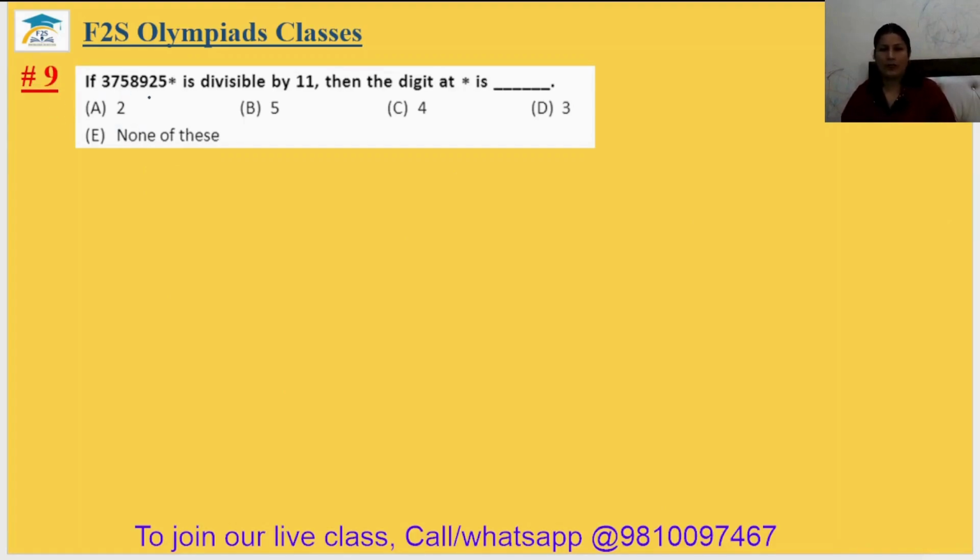Question number 9. This number is divisible by 11. Then what is the digit star? So what is the divisibility rule of 11? The divisibility rule of 11 is: the sum of the numbers at the odd places and the sum of the numbers at the even places, the difference between these two should be 0 or it should be a multiple of 11. So first write the number here: 3, 7, 5, 8, 9, 2, 5 and star.